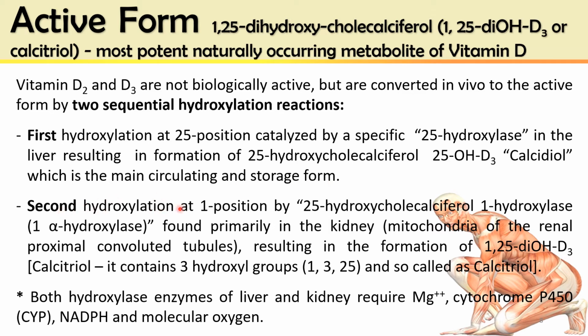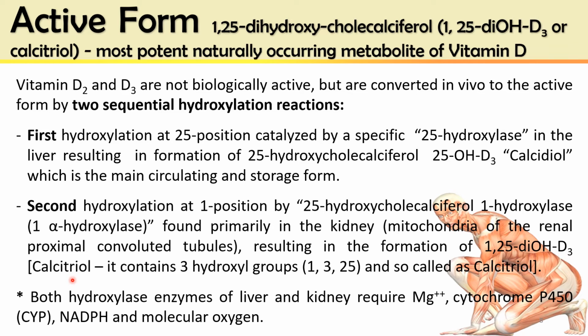Second, hydroxylation at position 1 by 25-hydroxycholecalciferol 1-hydroxylase. It is also known as 1-alpha hydroxylase, found primarily in the kidneys, resulting in the formation of 1,25-dihydroxycholecalciferol or vitamin D3.